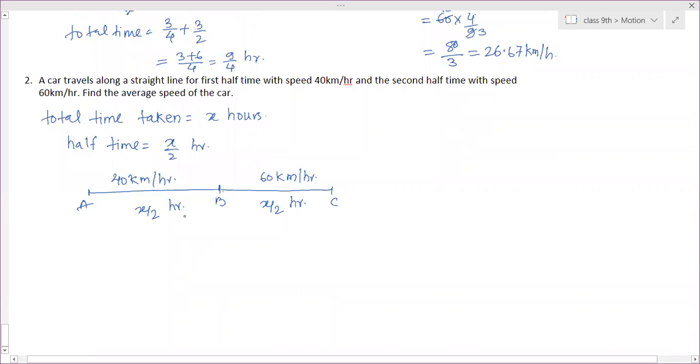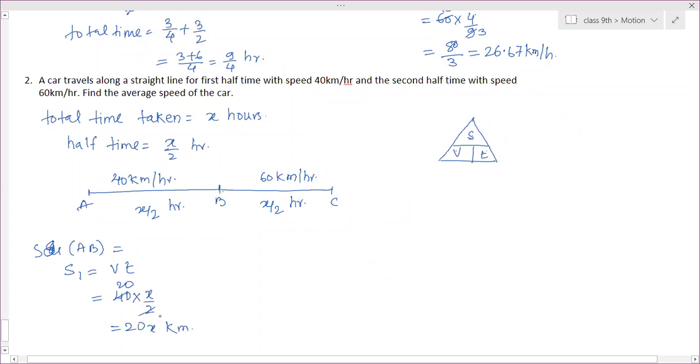But we have to find out the average speed. You need the total distance. We don't have the distance here. So we have to calculate the distance. So distance 1, that is moving from A to B, is S1. S1 is equal to V into T. So what is the value of V? 40. What is time? X by 2. So this is 20X kilometer. In terms of X, keep it.